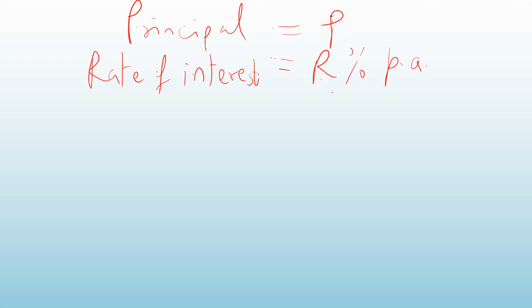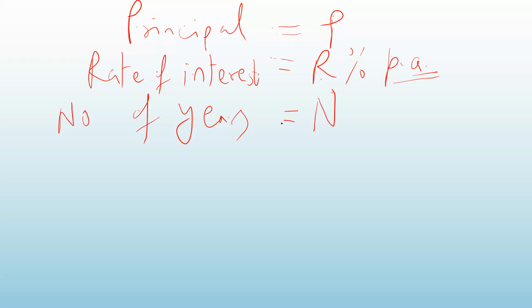Then one more letter which we are going to use here is N. If your rate of interest is per annum, then N will be the number of years. Generally, it is the number of time periods. The time may not always be a year. It could be a month, it could be half yearly or quarterly. So N actually is the number of time periods. But here, because our rate of interest is yearly, I'm taking N as the number of years.